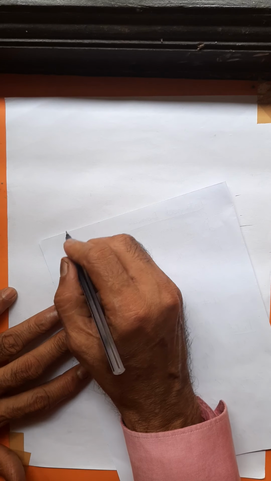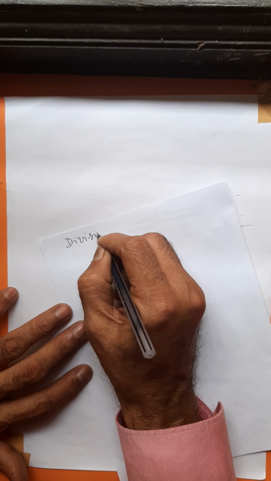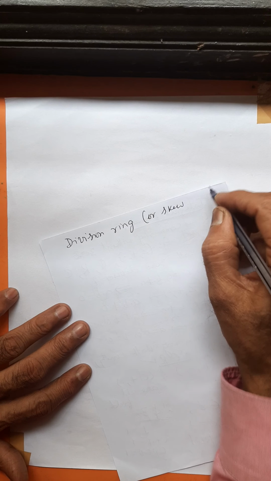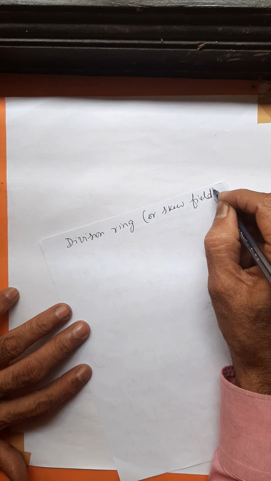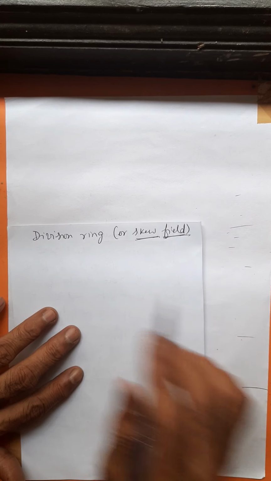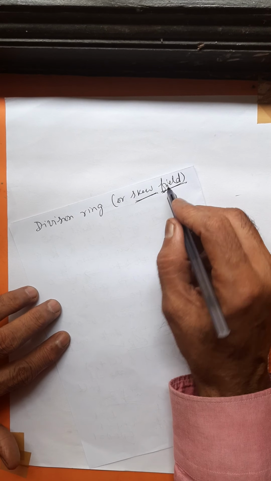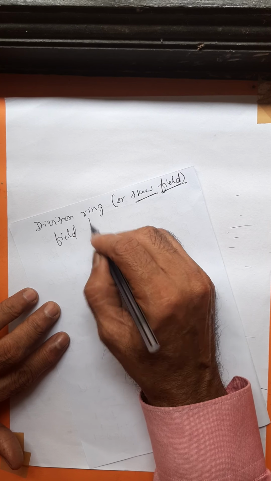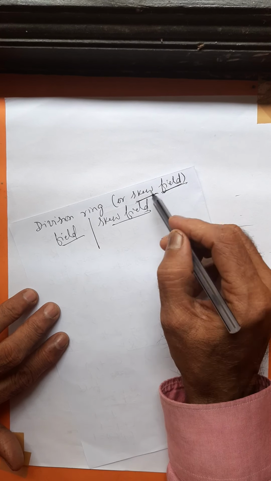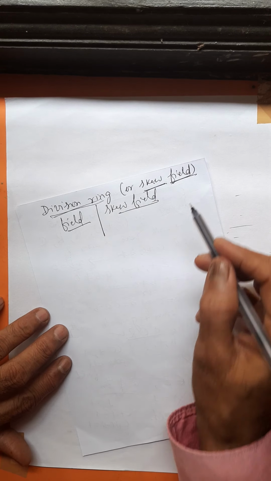One is regular element, or make a correction, division ring or skew field. Small little definitions. Skew field, field you have studied. Skew field is also called division ring. What is a division ring? What is the difference between field and skew field? Just look at two things here.